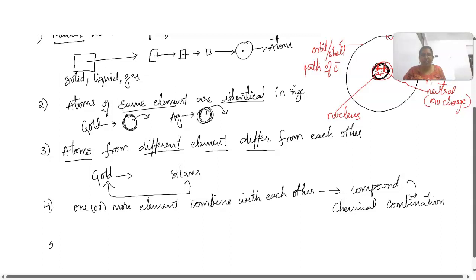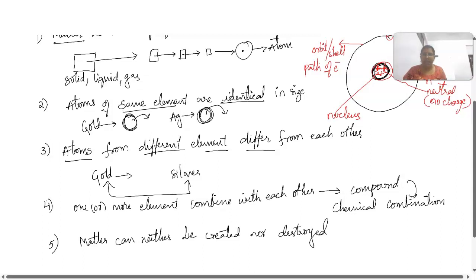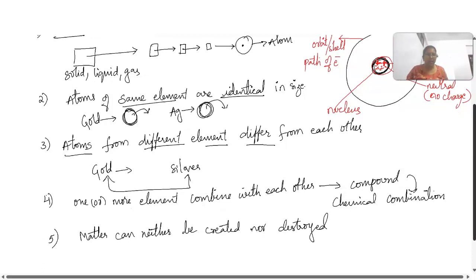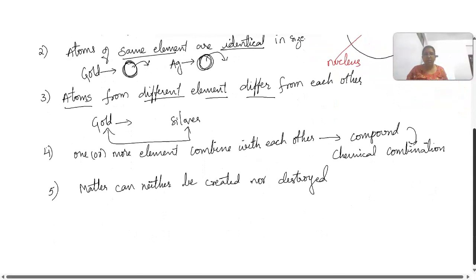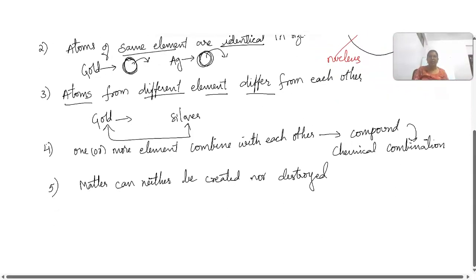Okay, and finally he also told that matter can neither be created nor destroyed. So you are very familiar with this statement, right? Matter can neither be created nor destroyed. Okay, and these were all Dalton's atomic theory. He proposed all these theories, right?